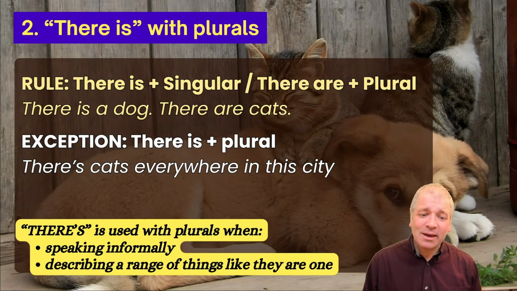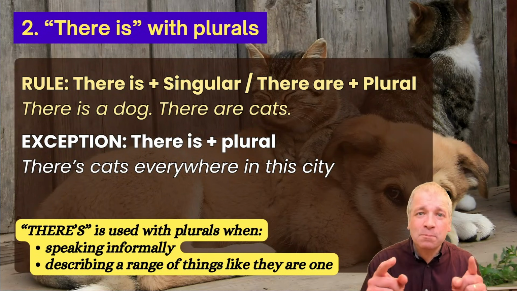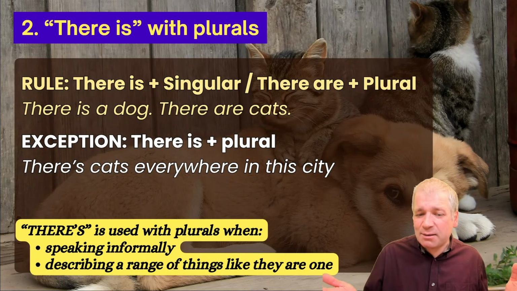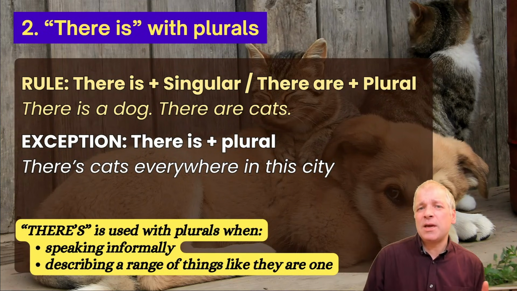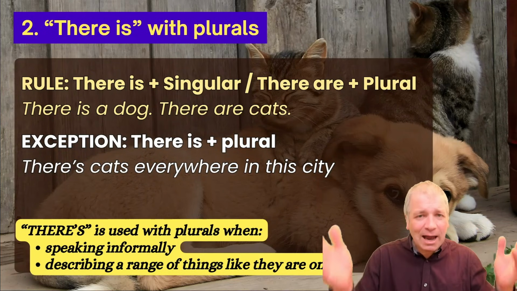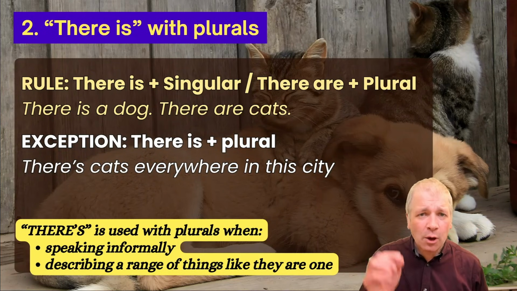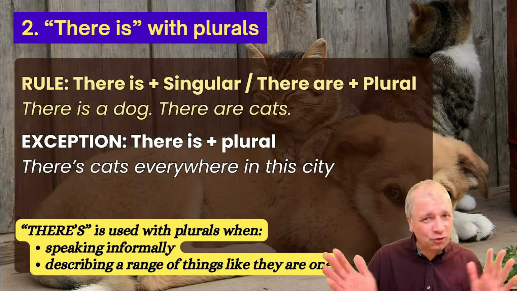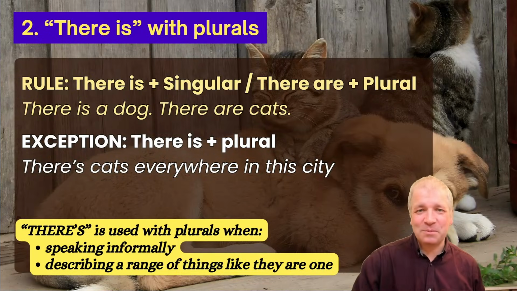Because there's can be used with plurals when you're speaking informally and you're describing a range of things like they are one. So when I say there's cats everywhere in this city, I'm considering everywhere in this city to be one thing, and there just happen to be cats in that situation. So in that way, when we're being informal, not for professional writing, we can use there is contracted to there's for plurals. Number 3 is will have.